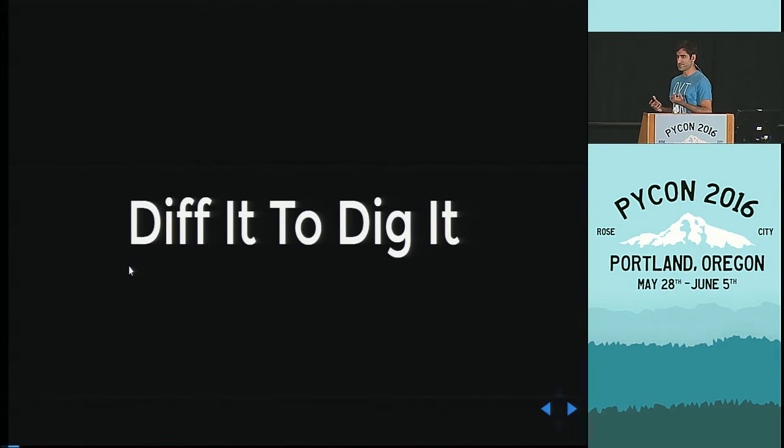So the title is Diff It to Dig It. Have you ever done git diff, looked at the lines that you added, removed, when you added it, and you learned something from your code? I argue that by diffing data, you can learn a lot about your data too. The same way that you can learn from your code by doing git diff.